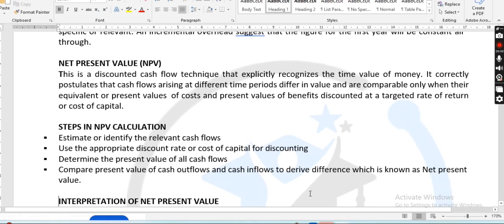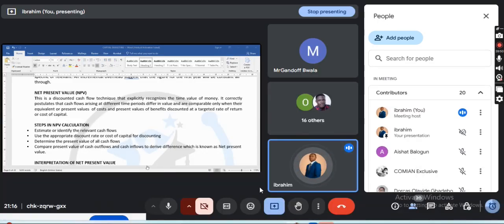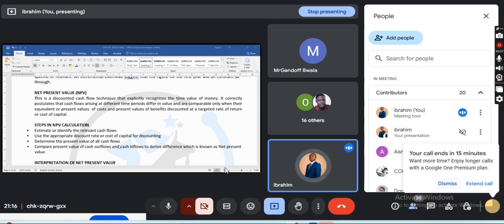The NPV itself, class. Don't forget all these things. I've mentioned and defined capital budgeting, which is investment appraisal for decision making. I took us back to the introduction to strategic financial management.